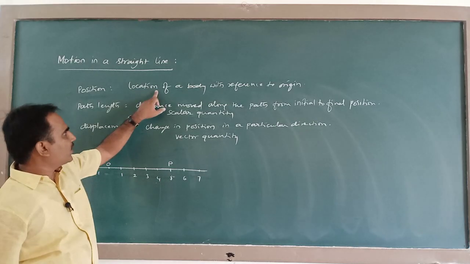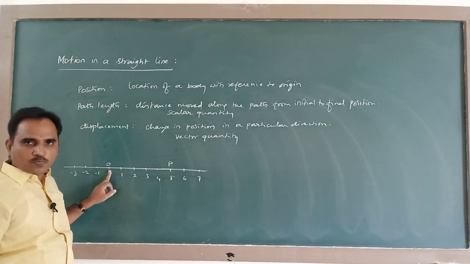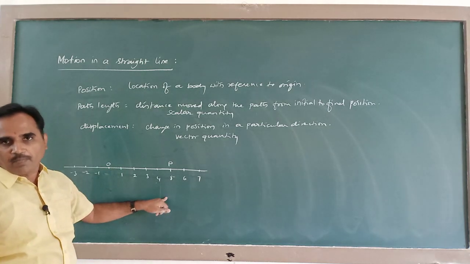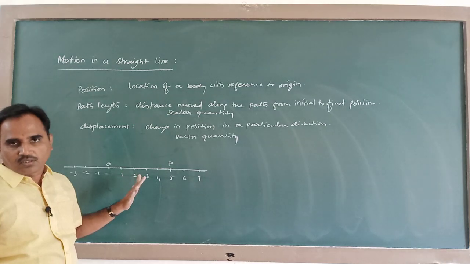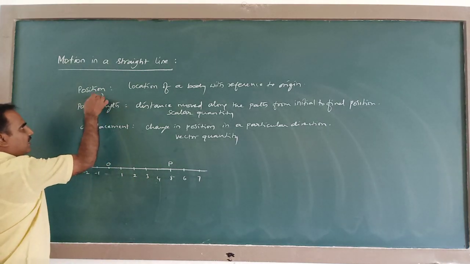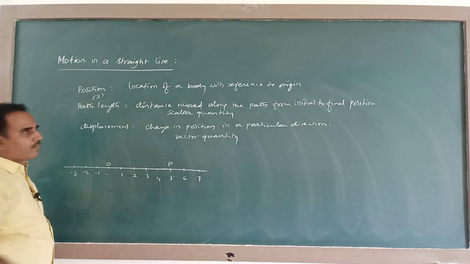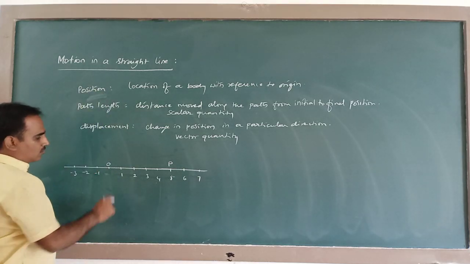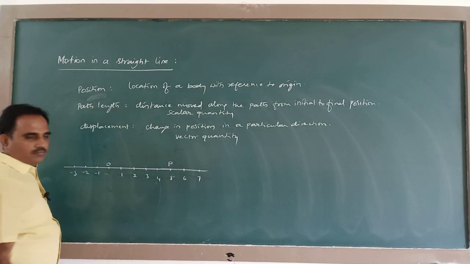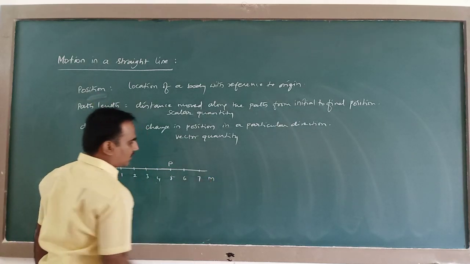To describe the location, we consider this reference point. So position is represented by a single coordinate x here. So the position is equal to 5 meters.